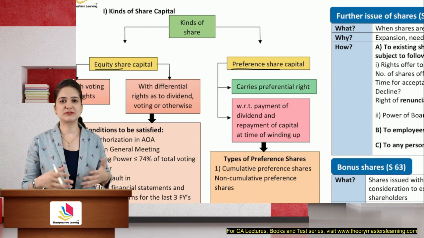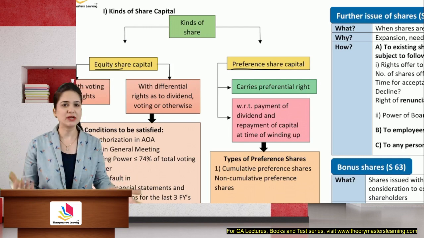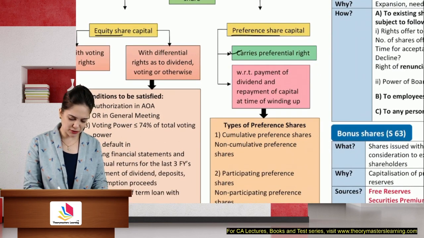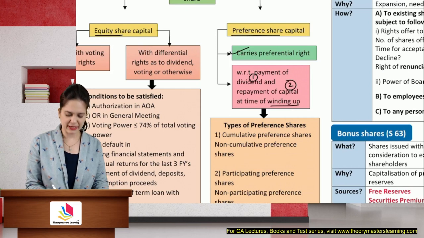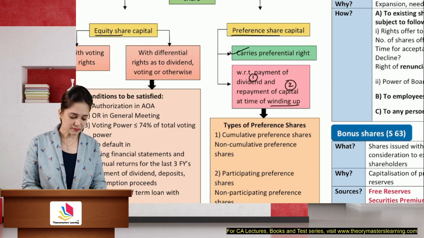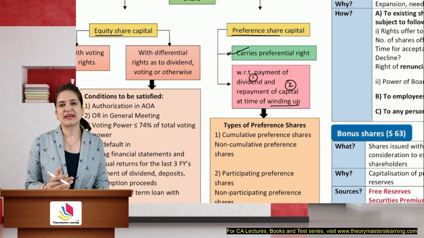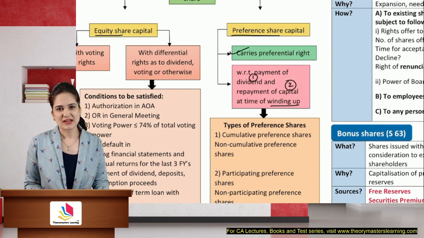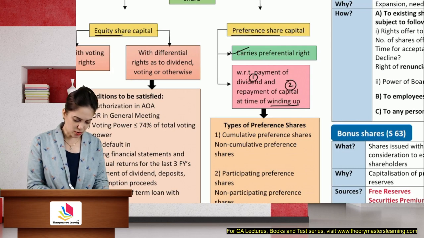They have a right to receive the repayment of capital before it is paid to the equity at the time of winding up. So preference shares are those which carry preferential rights with respect to dividend and repayment of capital at the time of winding up. Equity shares may be with voting rights or with differential rights as to voting or otherwise.